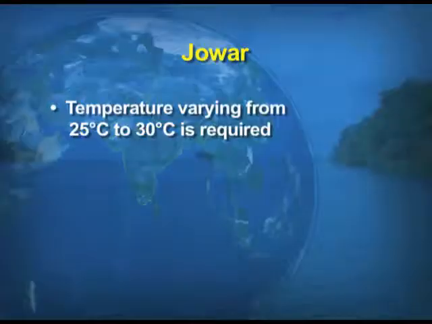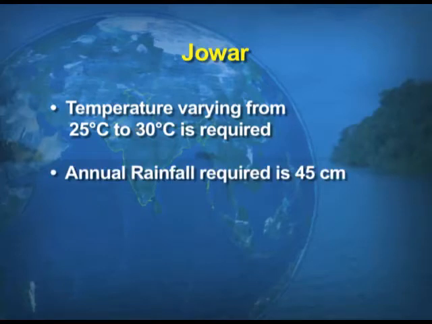Now, the climatic conditions required for the production of jowar. The temperature varying between 25 degrees Celsius to 30 degrees Celsius is required. Annual rainfall required is 45 centimeters only, as we have already discussed that this is a crop which comes under the dry areas.